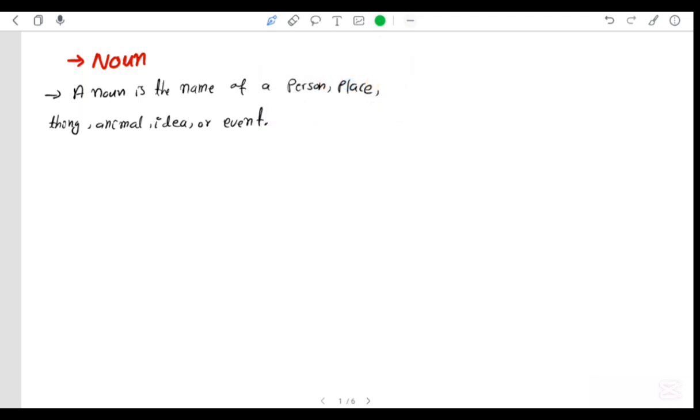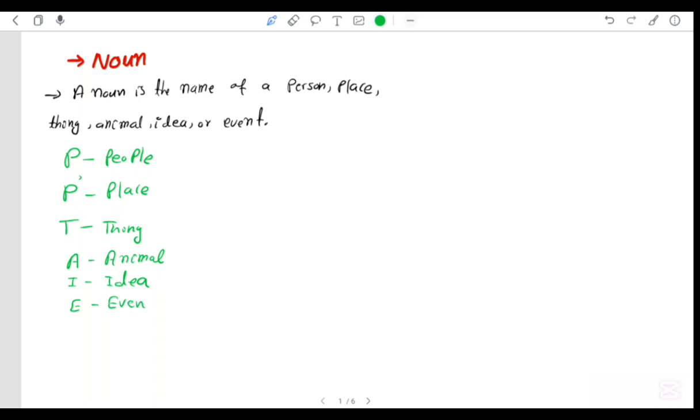So let's say P for people, P prime for place, T for thing, A for animal, I for idea, E for event.